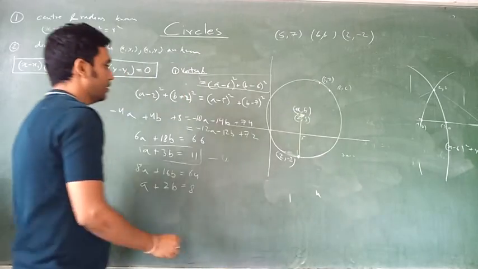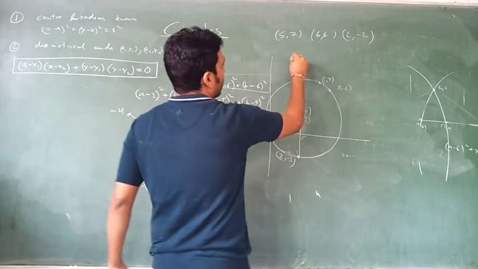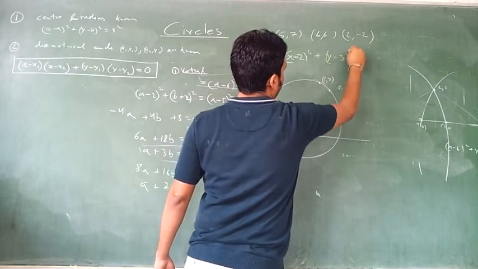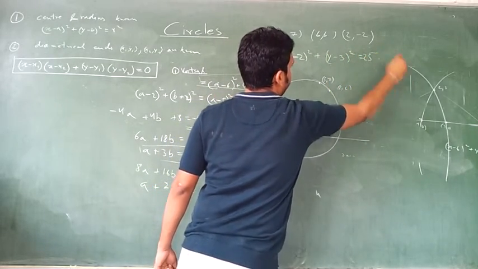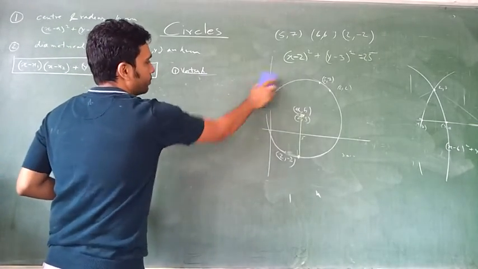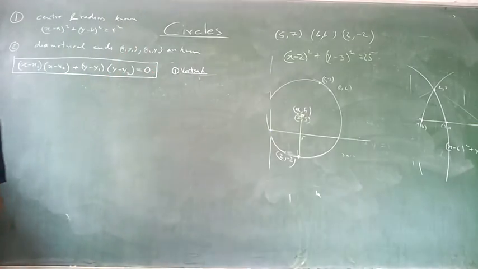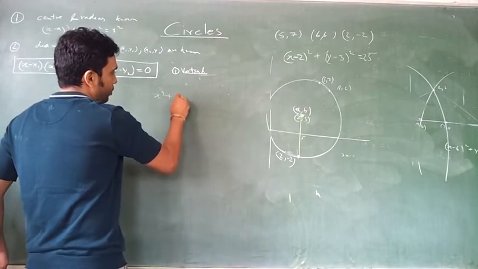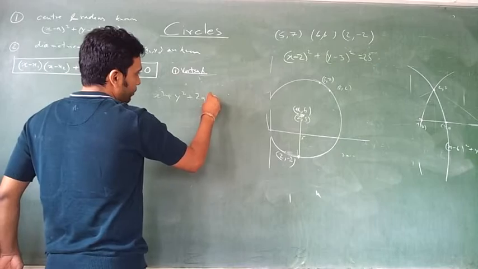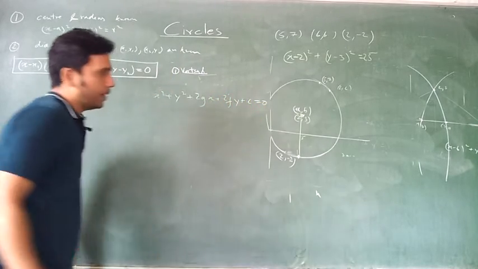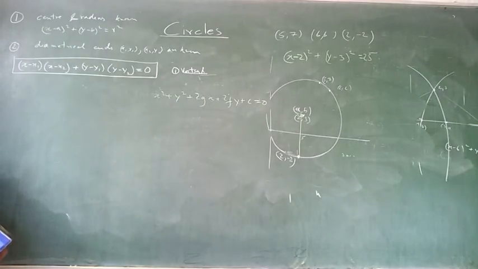So, what is your answer? The equation of the circle is x minus 2 the whole square plus y minus 3 the whole square is equal to 25. That's your answer. The other way is, I know the equation of a circle is x square plus y square plus 2gx plus 2fy plus c is equal to 0. Any doubt about that?